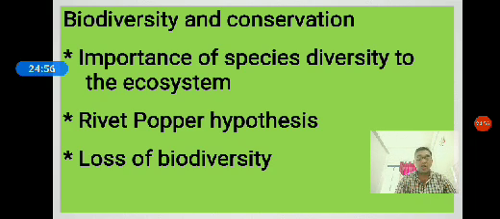This is about the loss of biodiversity. The Red Data Book by IUCN contains endangered species, extinct species, and rare species.